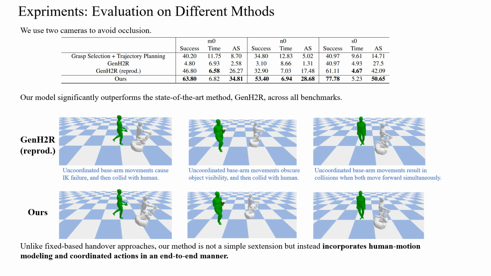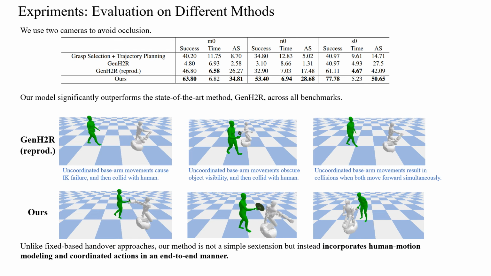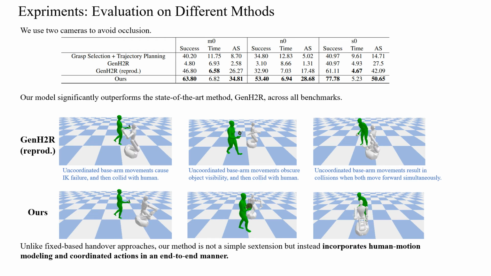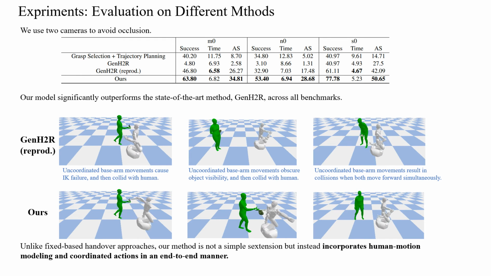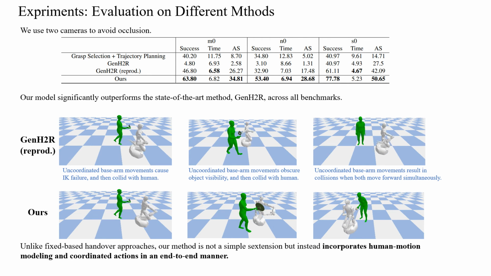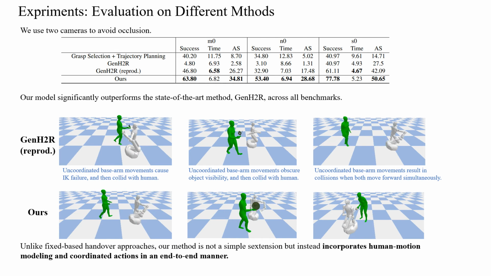We demonstrate the generality and scalability of our framework through comprehensive experiments. Our model significantly outperforms the state-of-the-art method, Gen.H2R. The results highlight the importance of human involvement and mobility. Unlike fixed-based handover approaches, our method is not a simple extension but instead incorporates human motion modeling and coordinated actions in an end-to-end manner.